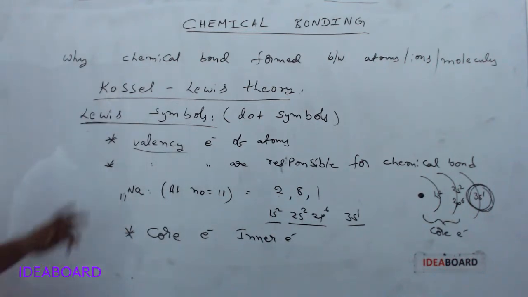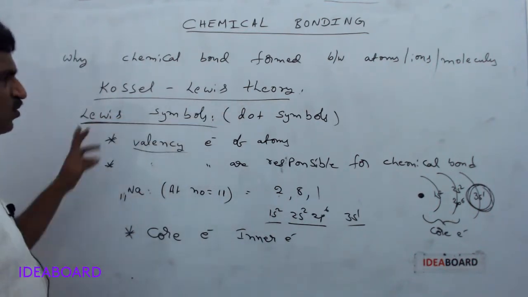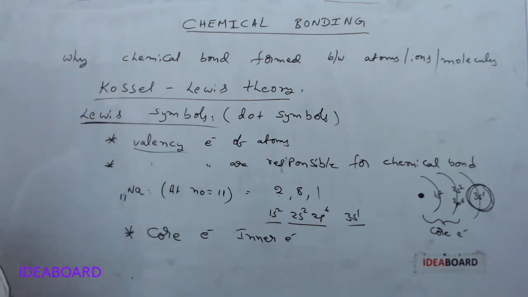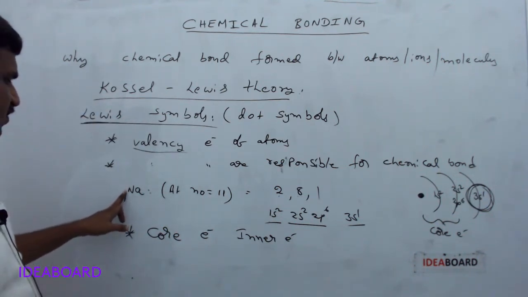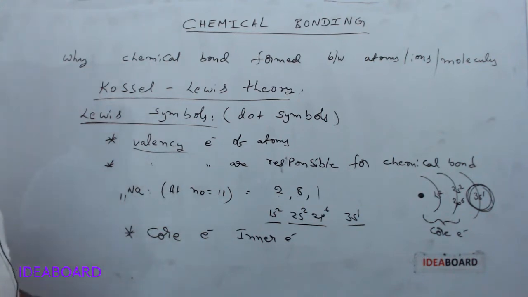And what are Lewis dot symbols or Lewis symbols for elements? Suppose 11 is the atomic number of sodium. When writing the sodium atom, we write the symbol of the element as Na.